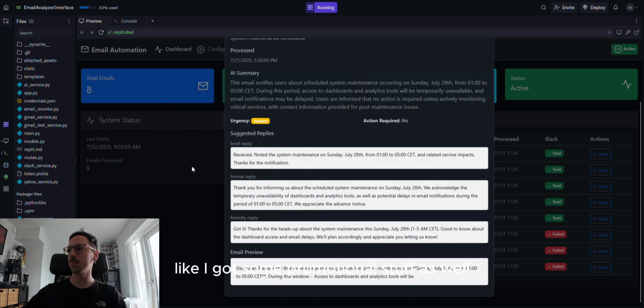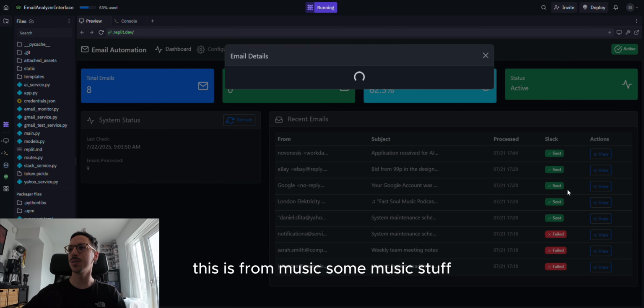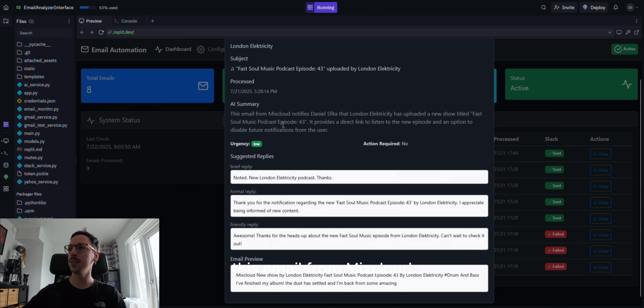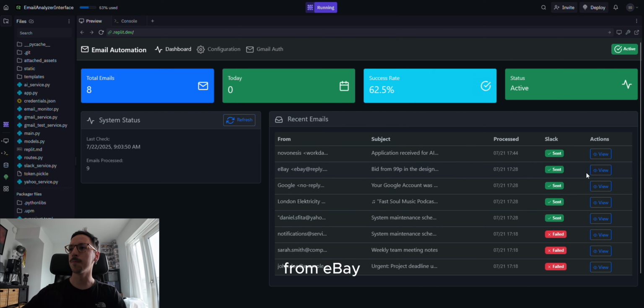And okay, I got some promotional stuff as well. This is some music stuff. This email from Mixcloud actually tells me urgency low, because I don't need to reply. Action required no. I can reply if I want to. From eBay.